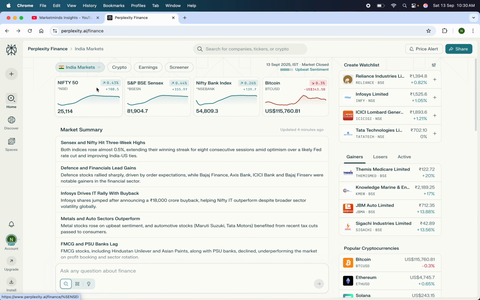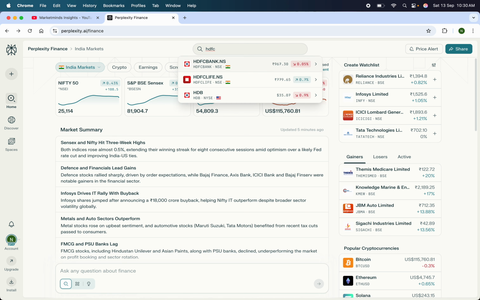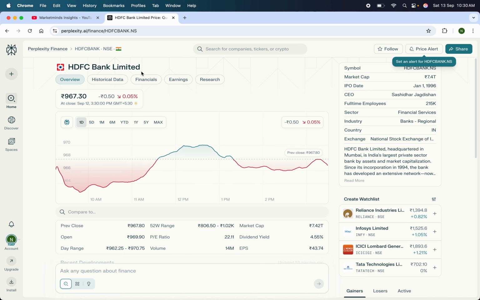So let's try to analyze any of these Indian stocks. Let me analyze HDFC Bank. This is HDFC Bank from NSE, and again we have its market price, and data like what was the last traded price and whether it went up or down.